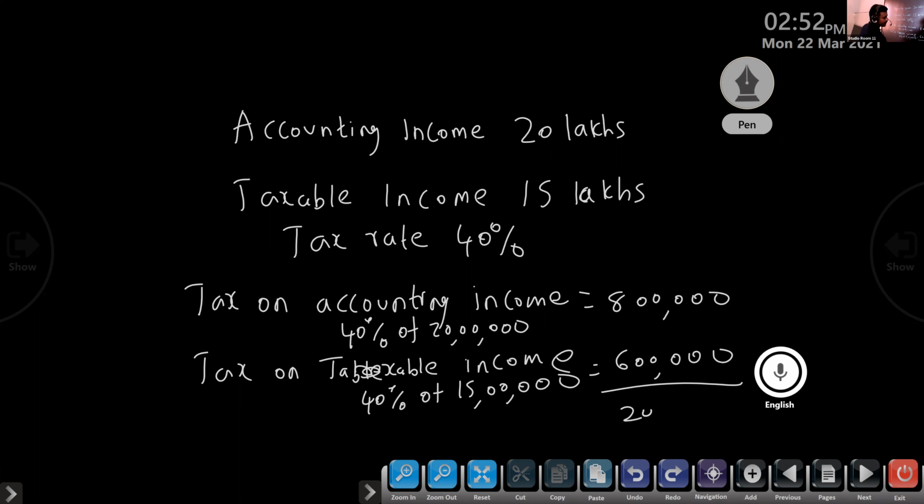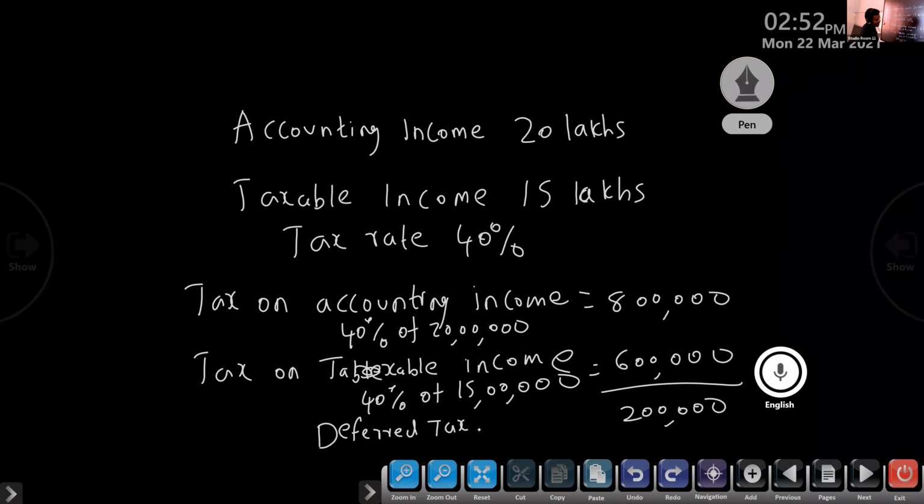So that difference, when the accounting income is more than the taxable income, that is called deferred tax liability. So this will be a tax liability in future year. In future year, we have to give extra 2 lakh. Okay, so we can make a provision.